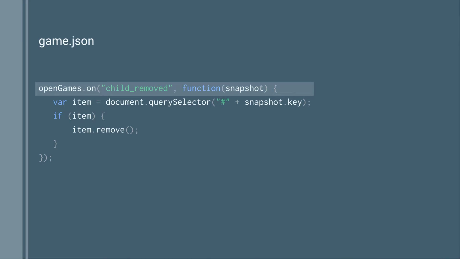If the game gets joined, it actually gets removed, which is kind of cool. It's not that I've deleted the game, but it's no longer in that filtered list. So it's considered, yeah, it's been removed. It's no longer in an open state. It's now moved to joined. We can get rid of it. And once that happens, we can do some DOM manipulation and drop it off screen, and everything's hunky-dory.